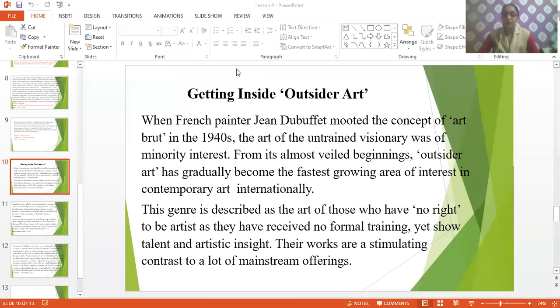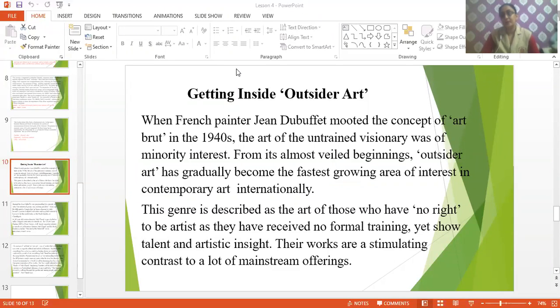They used to do a lot of creative work. And how is their work different? The writer is telling us that if we talk about the work of people belonging to the main group, those who are called trained artists, they do not have anything now.